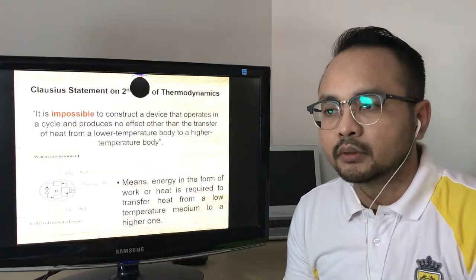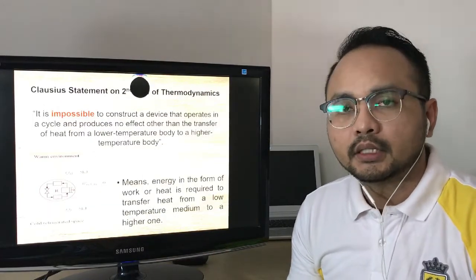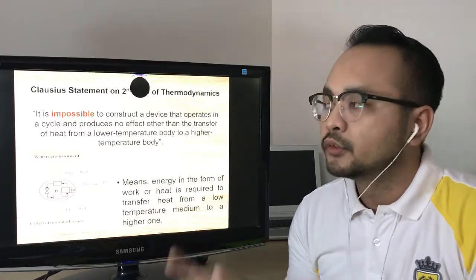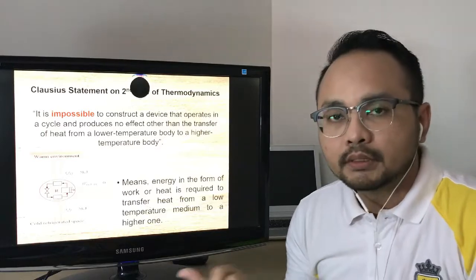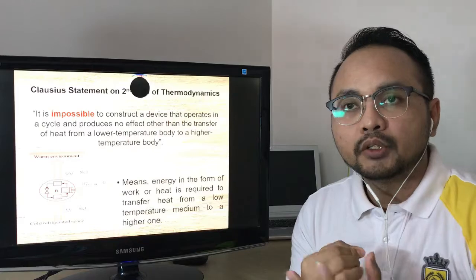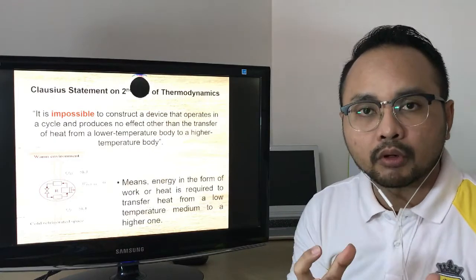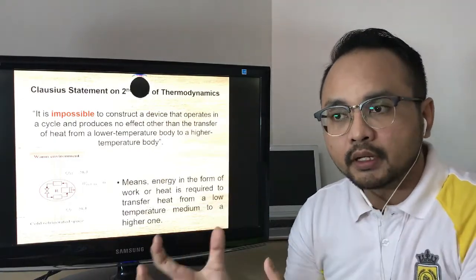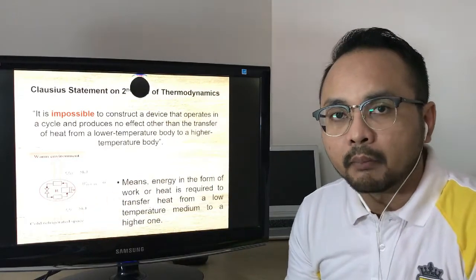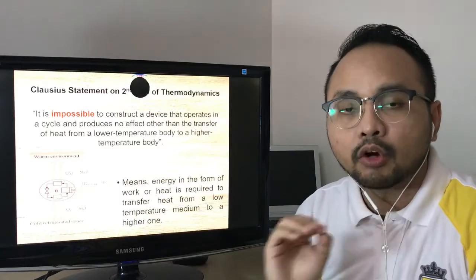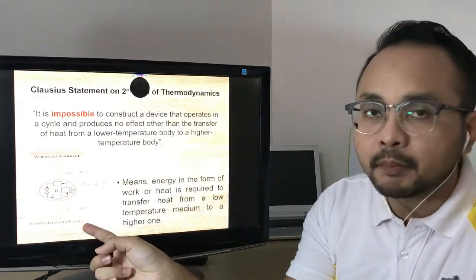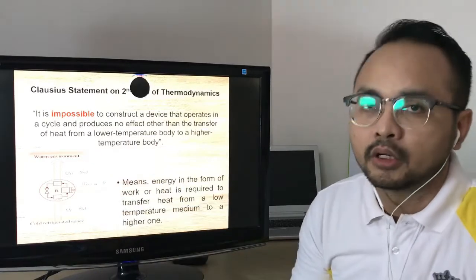There is one statement from Clausius. It states the understanding of the refrigerator and the heat pump. If we look at this statement, we can see that usually heat will be transferred from the area that has a high amount of heat into the area that has a low amount of heat. But for the refrigerator and the heat pump, it happens oppositely, in which heat will be transferred out from the cold space into the hot space.